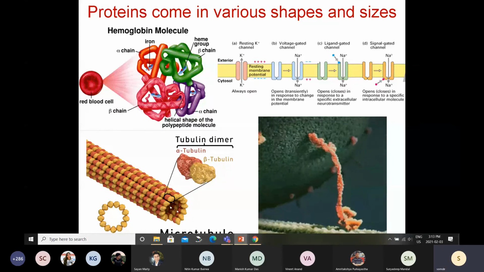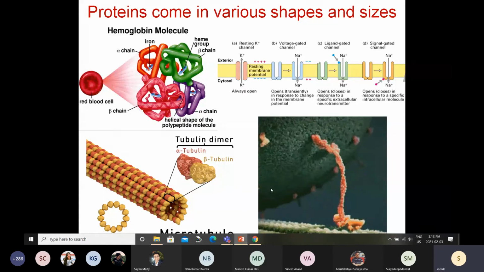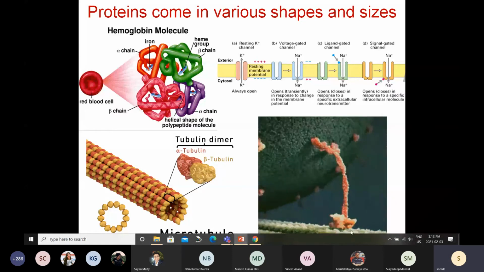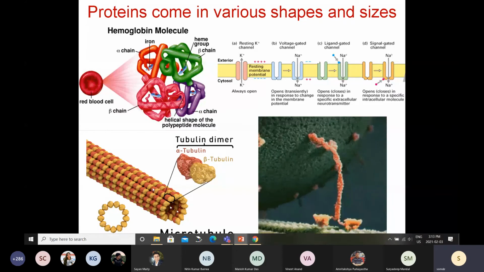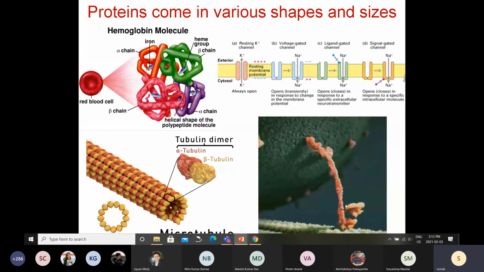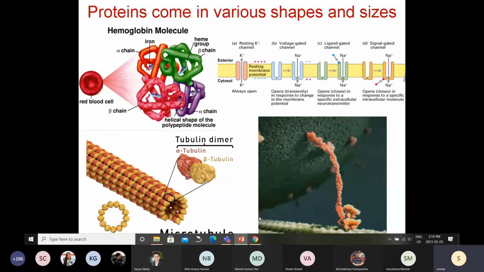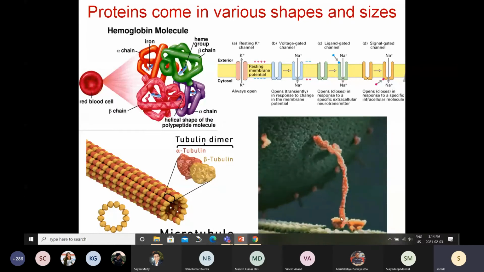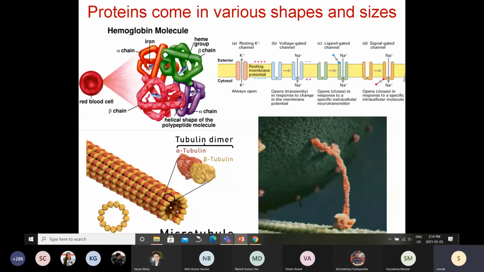And within the cell, they help to carry things from one part of the cell to another part of the cell. So what you see down here, that is the microtubule. So this also acts like a railroad. And this is another protein which is called a kinesin. There are two such proteins. One is kinesin, the other one is dynein. And they carry huge cargo like this from one end of the cell to the other end of the cell. So kinesin, they move in one direction, and dynein, they move in the other direction. So one train is Delhi to Howrah, the other one is Howrah to Delhi, right? So up train and down train.